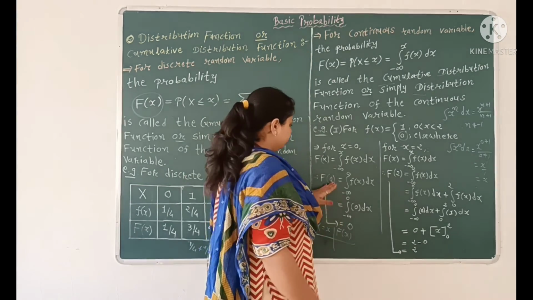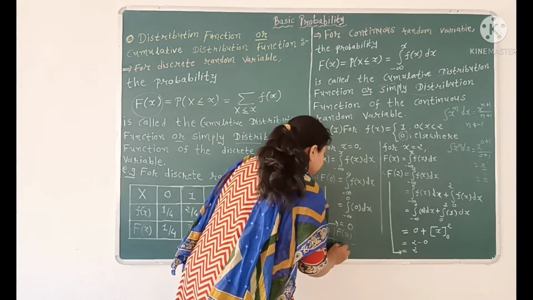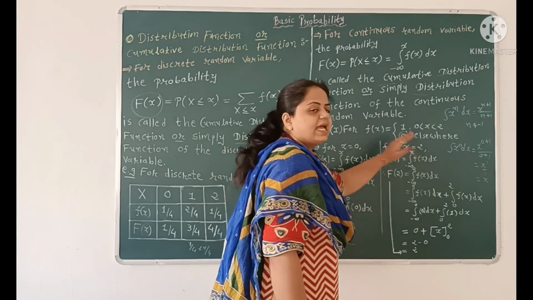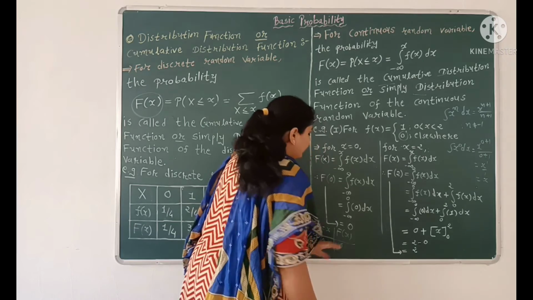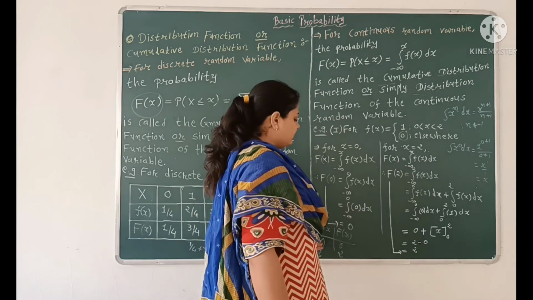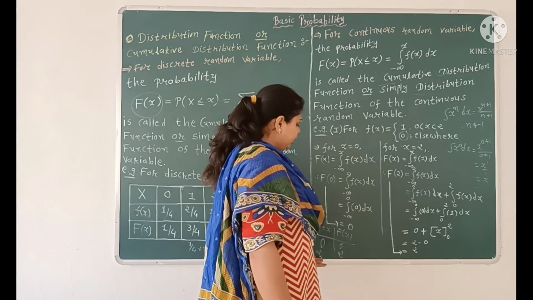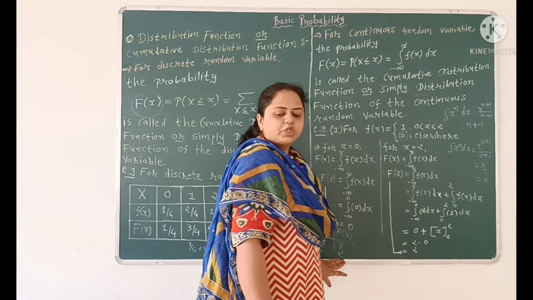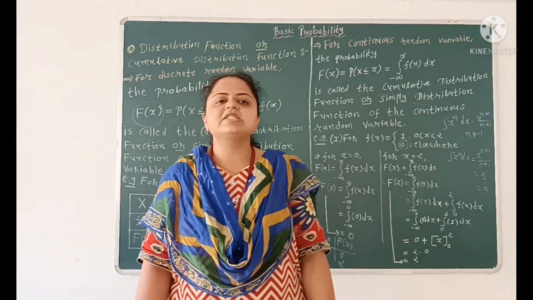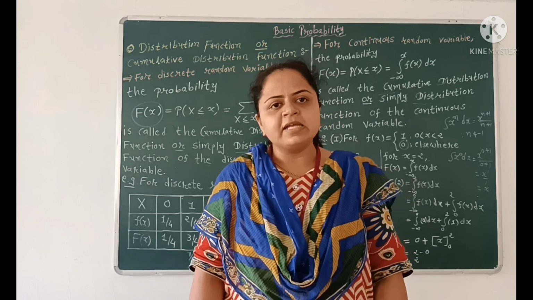For x equal to 0 we have F of 0 is equal to 0, and for x equal to 2 we have F of 2 is equal to 2. So for x equal to 0 the distribution function is 0 and for x equal to 2 the distribution function is 2. In the next video lecture we will learn about properties of random variables and examples.